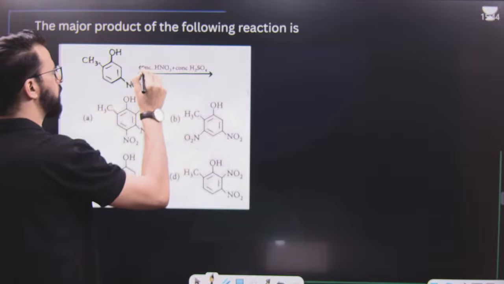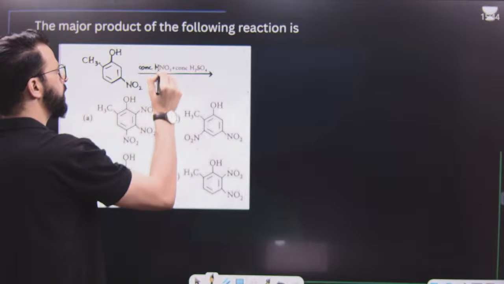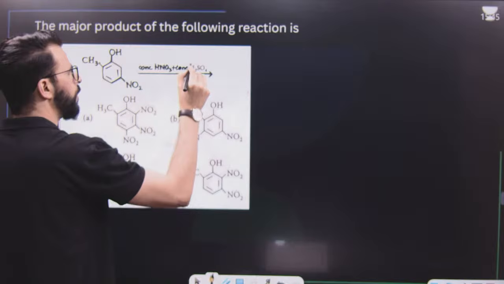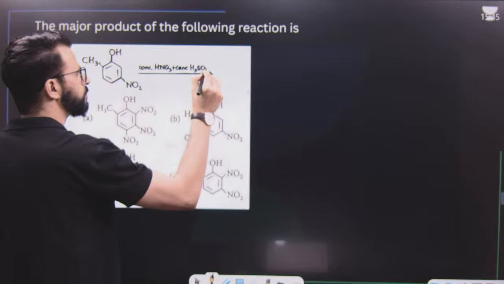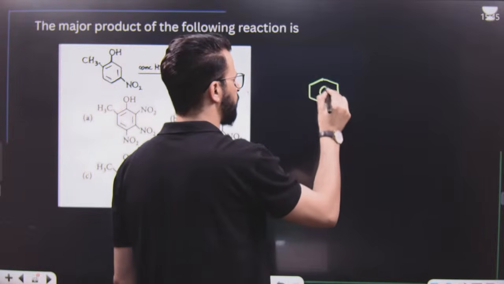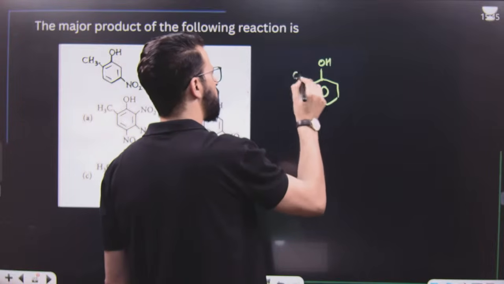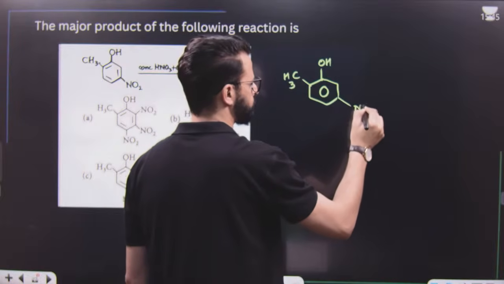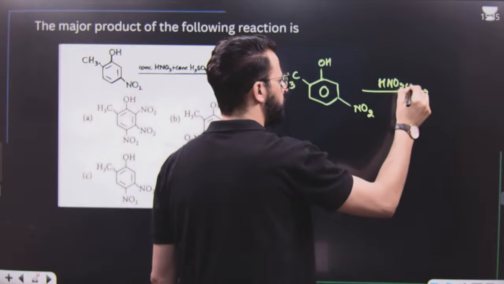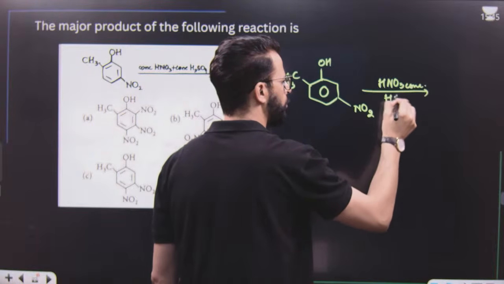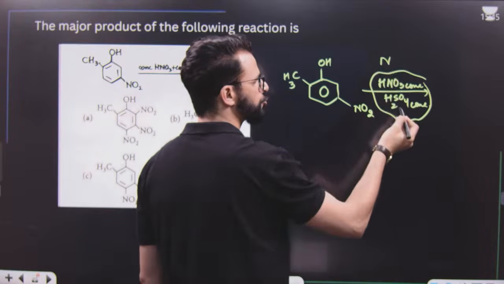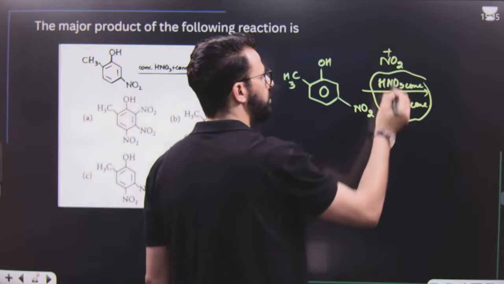And there is concentrated HNO3, concentrated H2SO4. That means the reaction is a nitration reaction. You have to tell me the major product of this reaction. Have a look. If you are having OH, CH3 and NO2 in this fashion, and it is treated with concentrated HNO3 and concentrated H2SO4, that means nitrating mixture is there. So H2SO4 will generate NO2 positive from nitric acid.